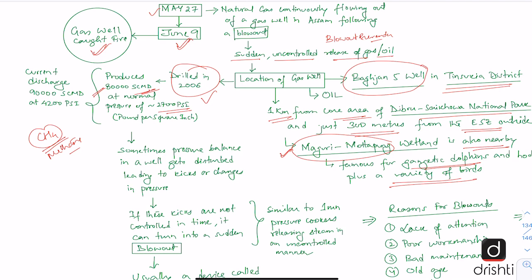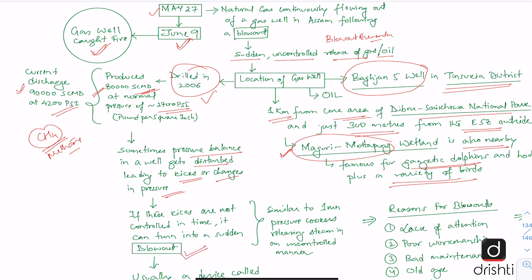But after this blowout, the current discharge is around 90,000 standard cubic meters per day and the pressure has gone up. It is now 4,200 pounds per square inch. So you can see that it is a totally uncontrolled blowout, and now it has also caught fire. And the reason behind this is that in these natural gas wells, sometimes the pressure balance gets disturbed, leading to kicks or changes in the pressure. And these kicks have to be controlled in time, otherwise it can turn into a sudden blowout,